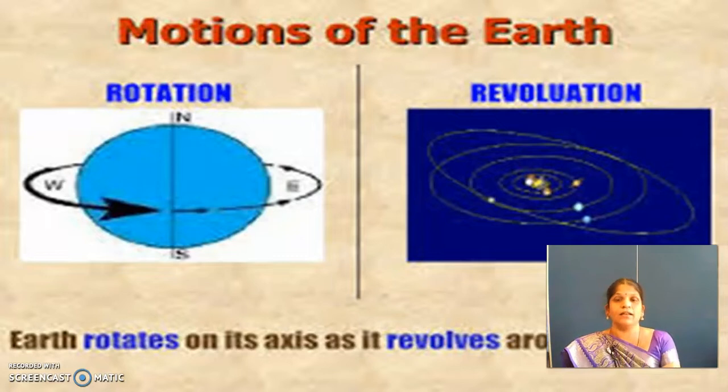The scientists are saying our earth has a third motion also. The first is rotation, the second is revolution, and the third one is bouncing. Our earth is bouncing. Okay, do you understand what I'm saying? Rotation means what and revolution means what? Today we're going to discuss these two actions.